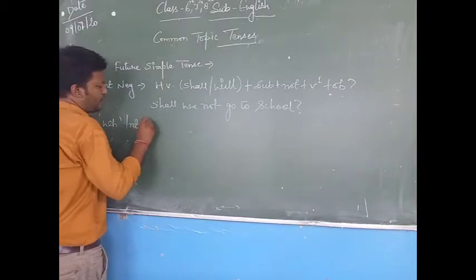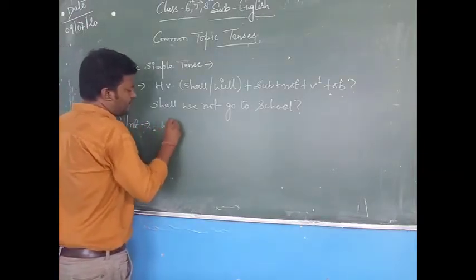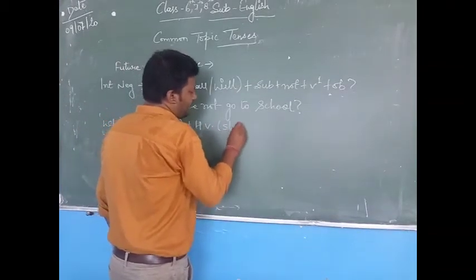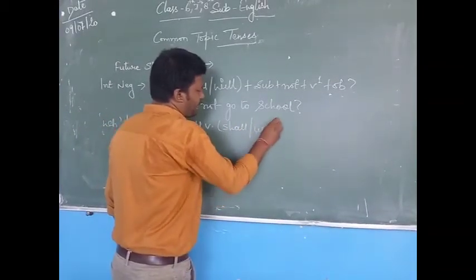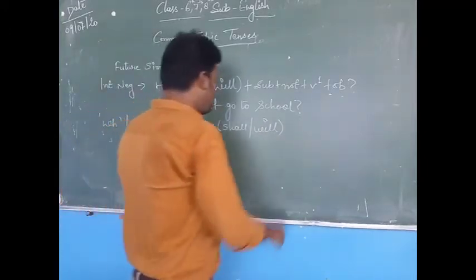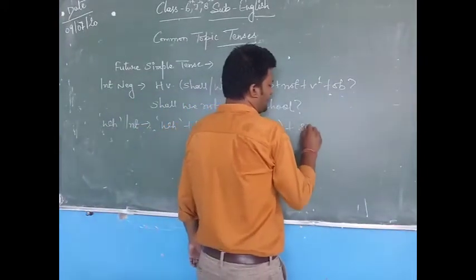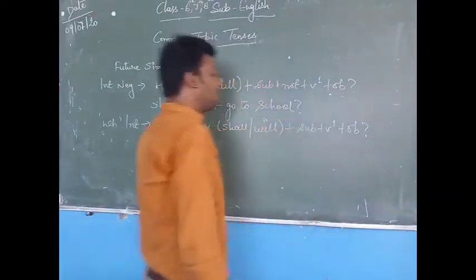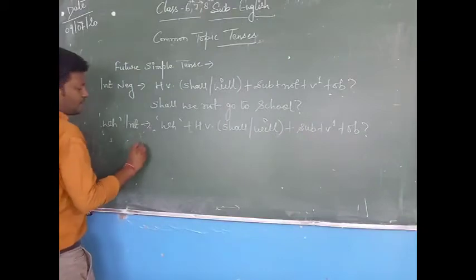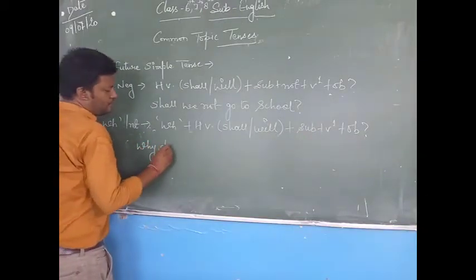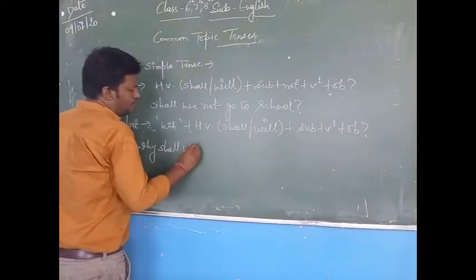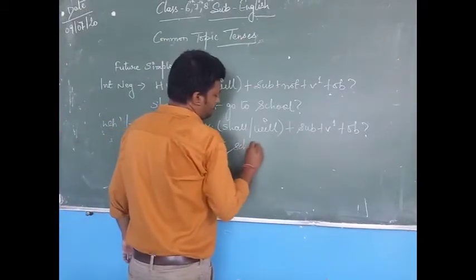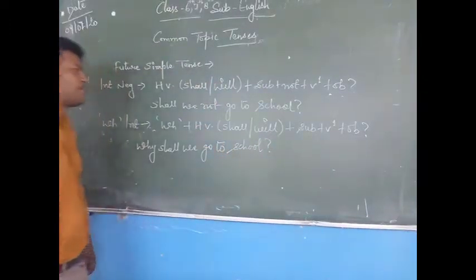Next one is the WH interrogative formula, which is WH word plus helping verb, that is shall or will, plus subject plus verb first form plus object. Let's frame a sentence with it. Why shall we go to school.